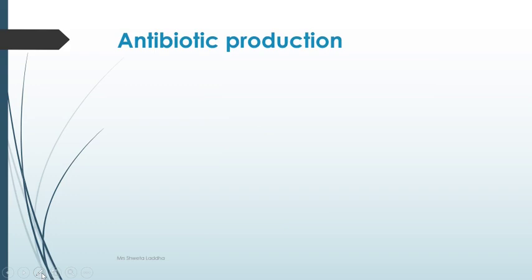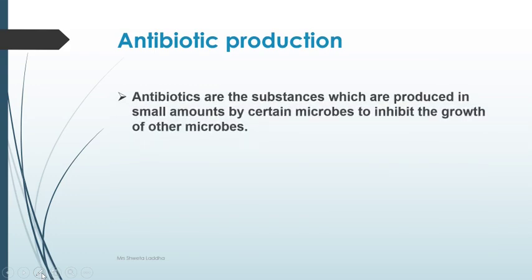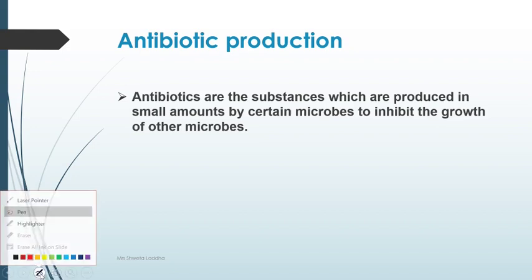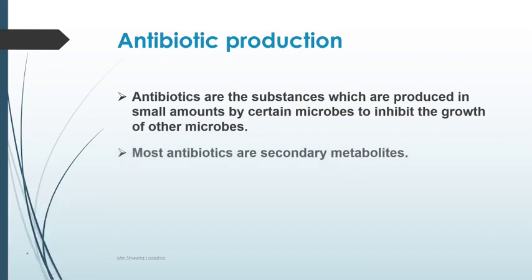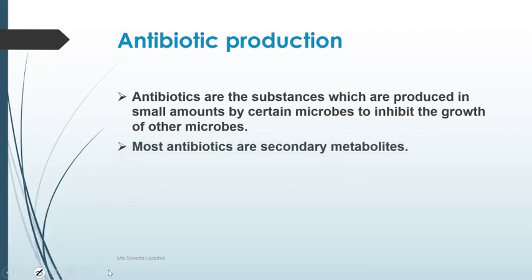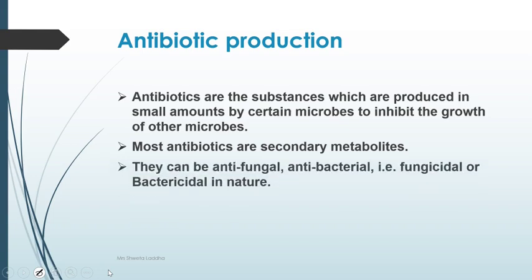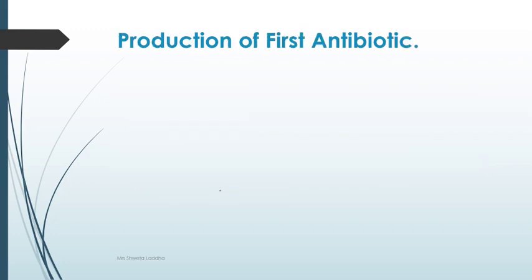Let us now talk about antibiotic production. What are antibiotics? Antibiotics are substances which are produced in very small amounts by certain microbes, and they inhibit the growth of other microorganisms. Most antibiotics are secondary metabolites, that is, they are produced as a secondary source, we can say. They can be antifungal, they can be antibacterial, or they can be fungicidal or bactericidal in nature.